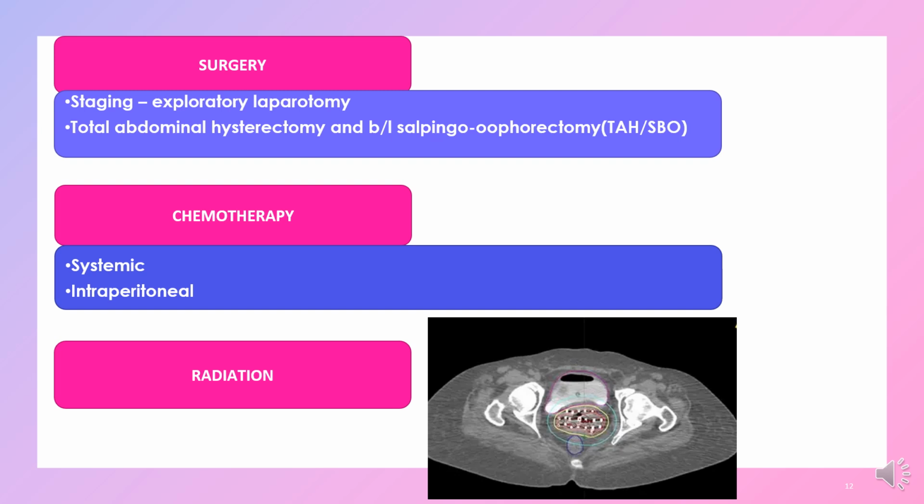Chemotherapy, we can have systemic chemotherapy. We can also have intraperitoneal. So again, this is the abdominal cavity. If we have any concerns that it has spread, that there's widespread metastasis in that abdominal cavity, intraperitoneal chemotherapy is absolutely an option, where we do a chemo wash inside of the abdomen.